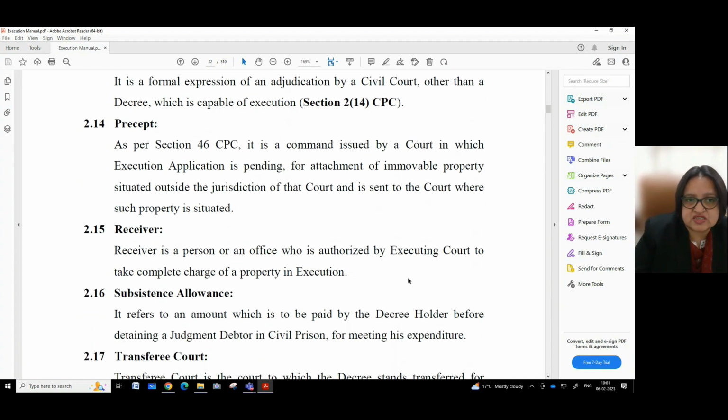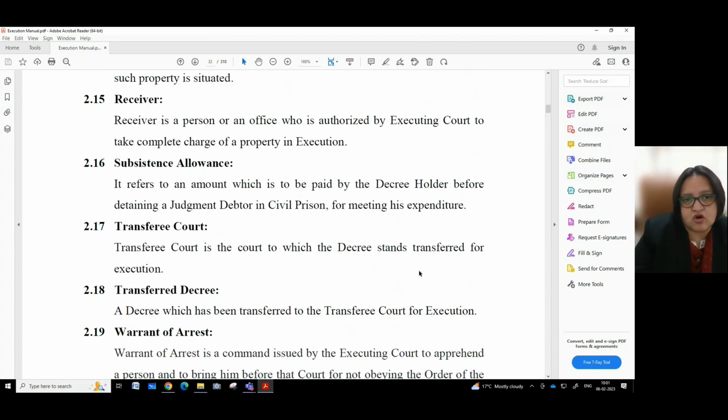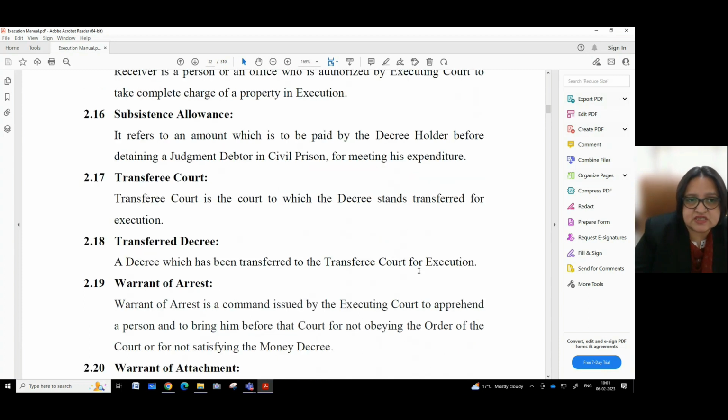Precept. As per section 46 CPC, it is a command issued by a court in which execution application is pending for attachment of immovable property situated outside the jurisdiction of that court and is sent to the court where such property is situated. Receiver. Receiver is a person or an office who is authorized by executing court to take complete charge of a property in execution. Subsistence allowance. It refers to an amount which is to be paid by the decree holder before detaining a judgment debtor in civil prison for meeting his expenditure.